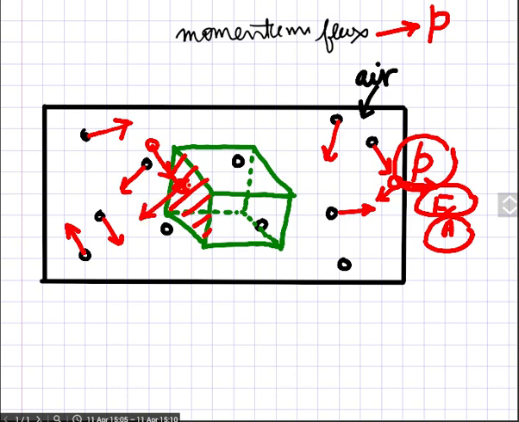Then this molecule will get momentum transfer. So this momentum transfer has taken place because of the pressure of the gas. As a summary, wherever there is gas or liquid inside a system, and you take this kind of volume for study, there will always be a momentum flux on the faces of this volume because of the pressure.